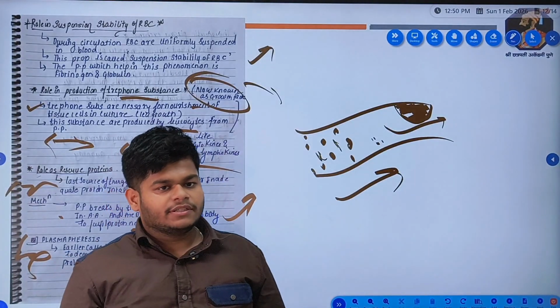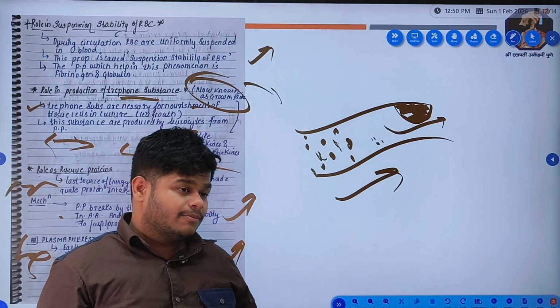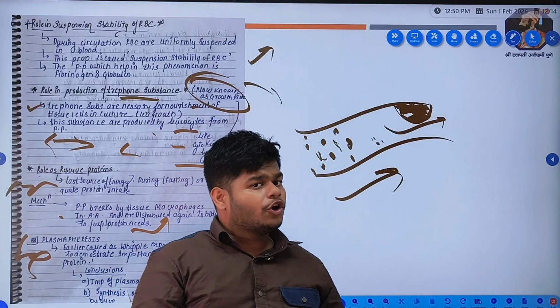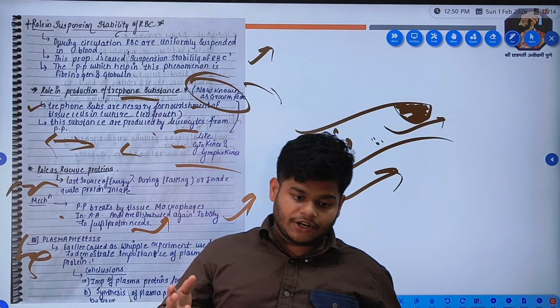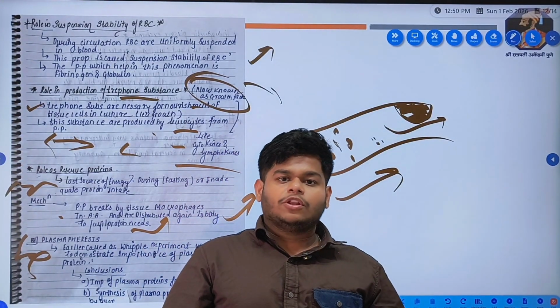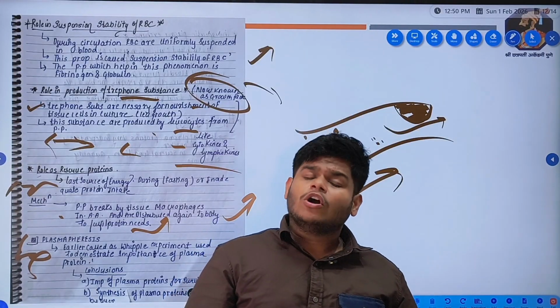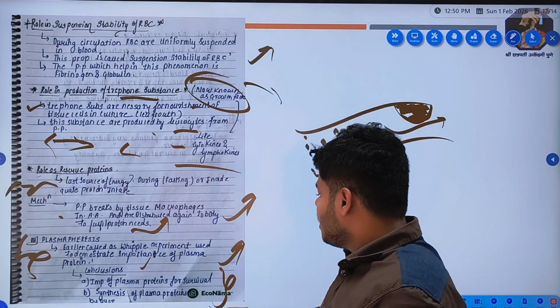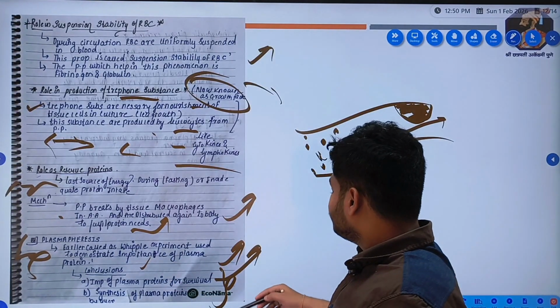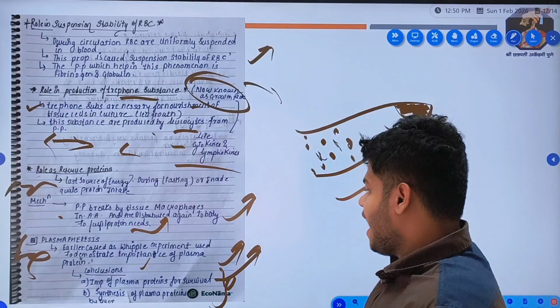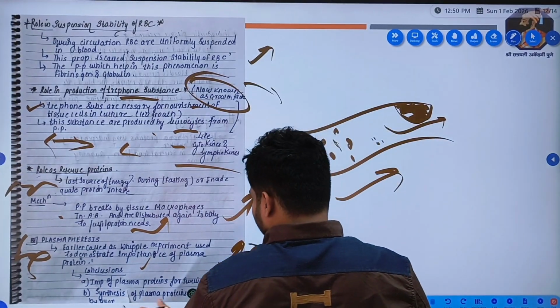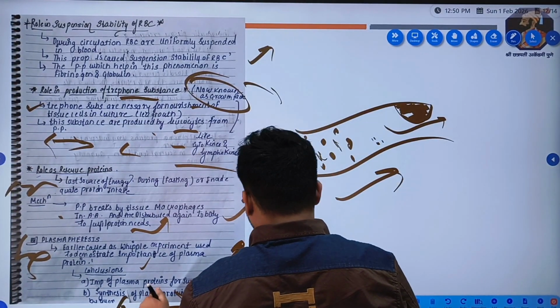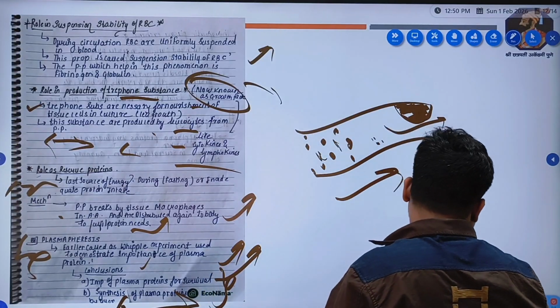So after this, when plasma proteins were given to the dog, within 7 days the dog came back to the normal state. So what this experiment tells us, the conclusion, is the importance of plasma proteins for the survival of the human body, and that synthesis of plasma protein is done in the liver. So this experiment was performed.